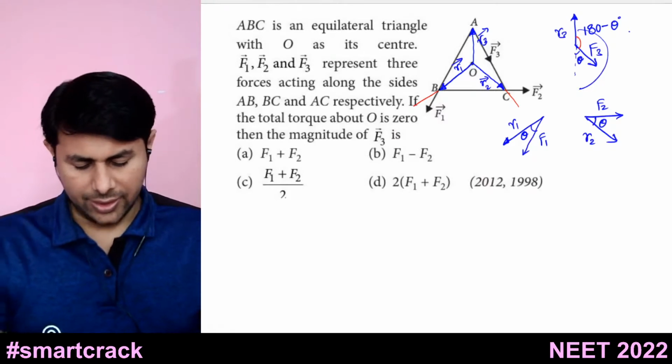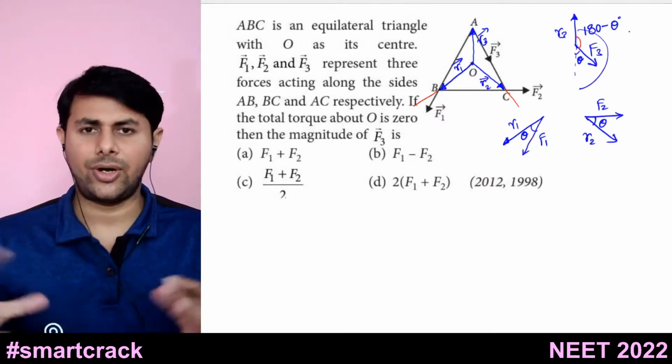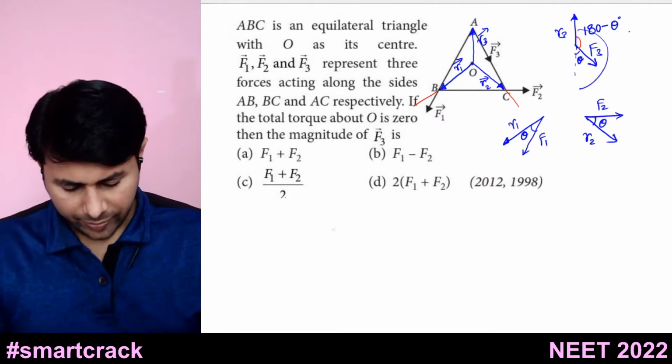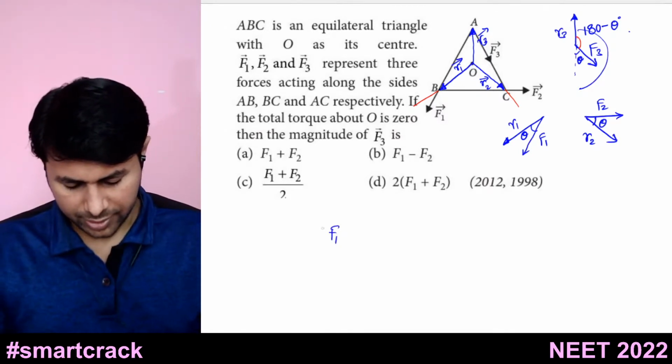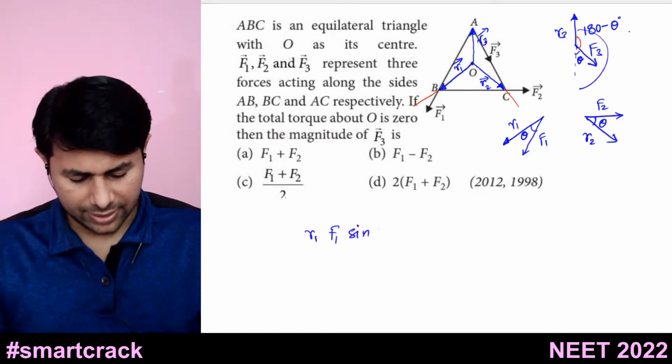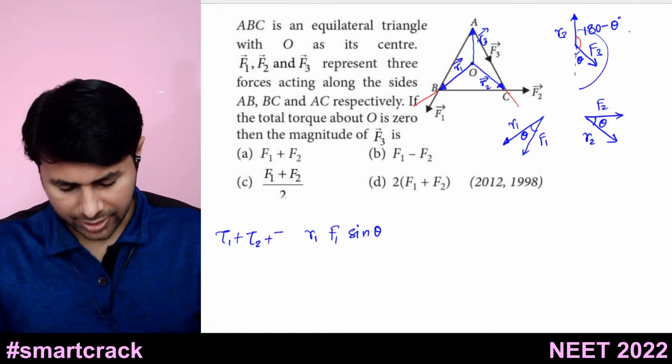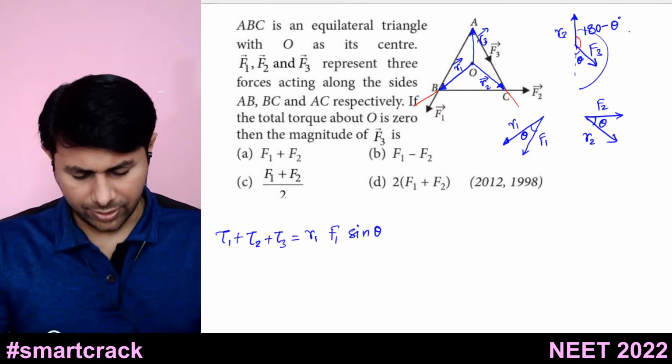Alright. So the sum of torques due to all these forces is equal to 0. So R1 F1 sine theta is the torque due to the first force. We are given tau1 plus tau2 plus tau3 is equal to 0.